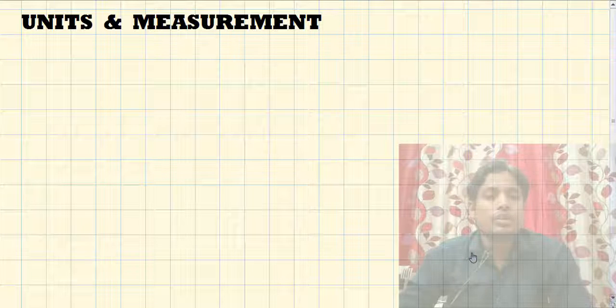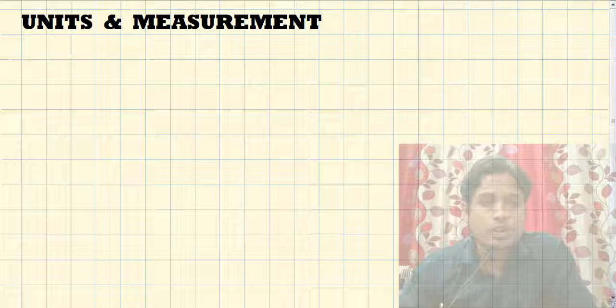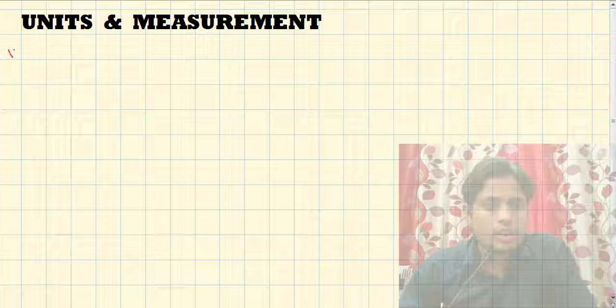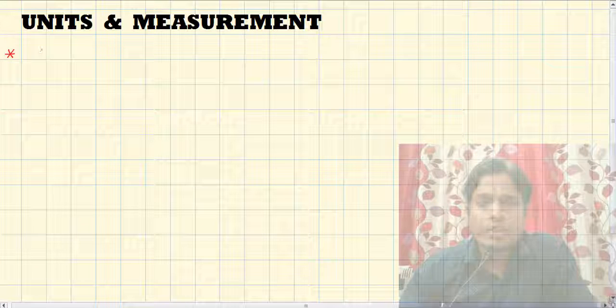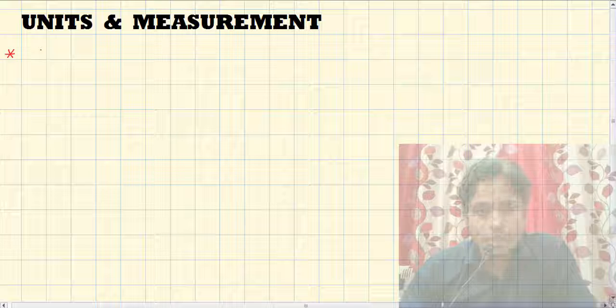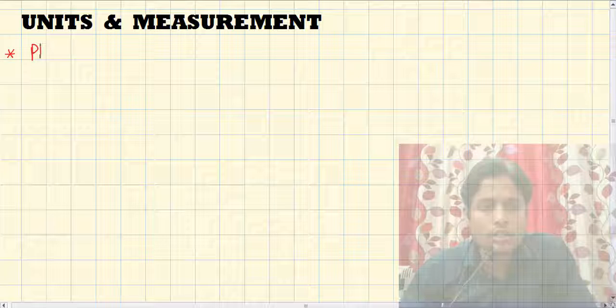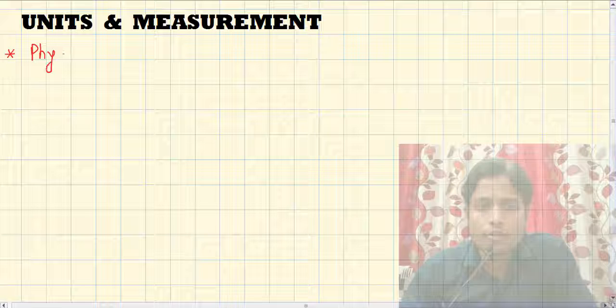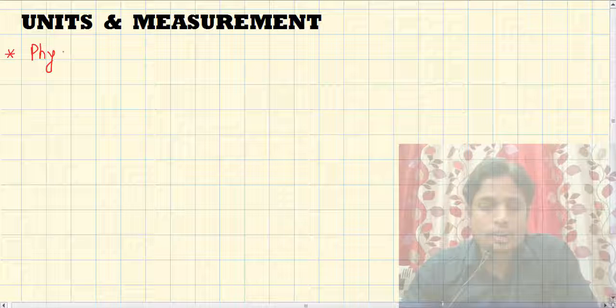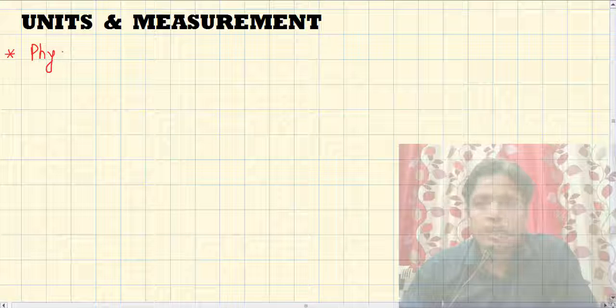The first point which I want to discuss with you is that physics is called the science of measurement. All of you know it. That's why this chapter, this topic, is very important for us.